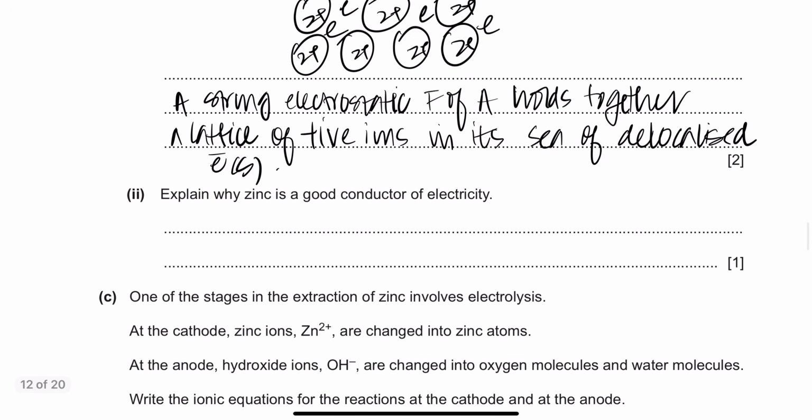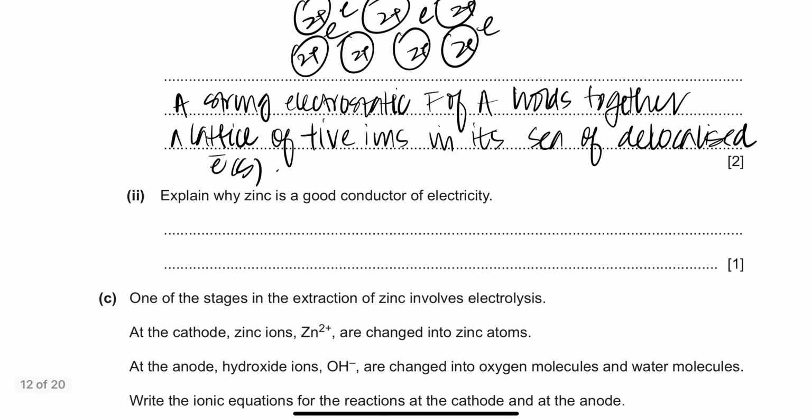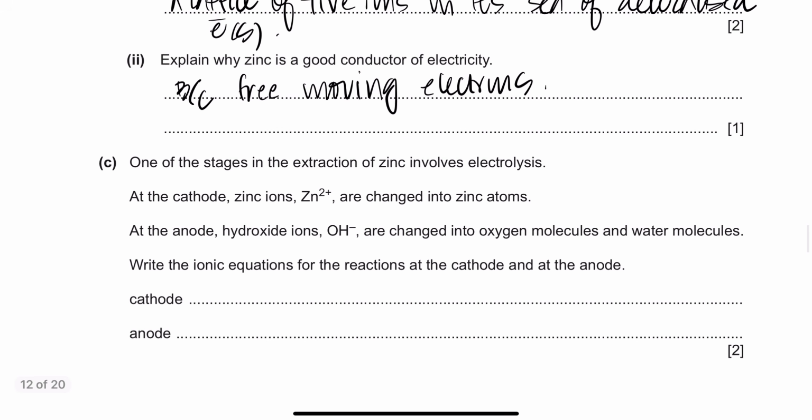Good stuff. Explain why zinc is a good conductor of electricity. Because it has free moving ions. Free moving electrons. My bad, because we are talking about metals. Electrons, right? Free moving electrons, not ions, because it's not an ionic compound. Metals, we're talking about electrons, right?